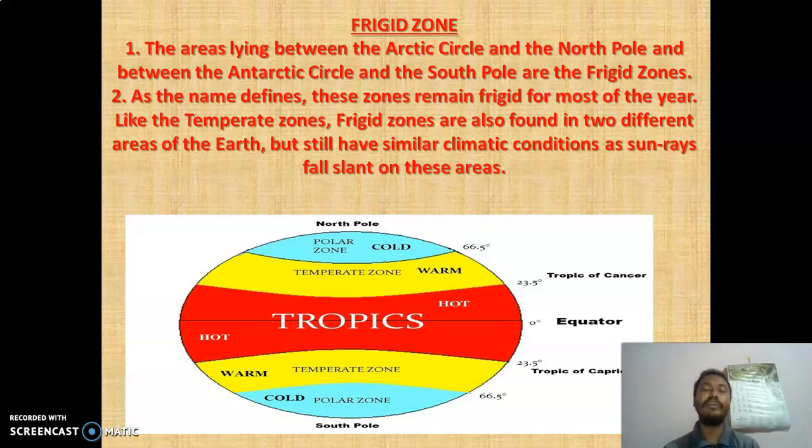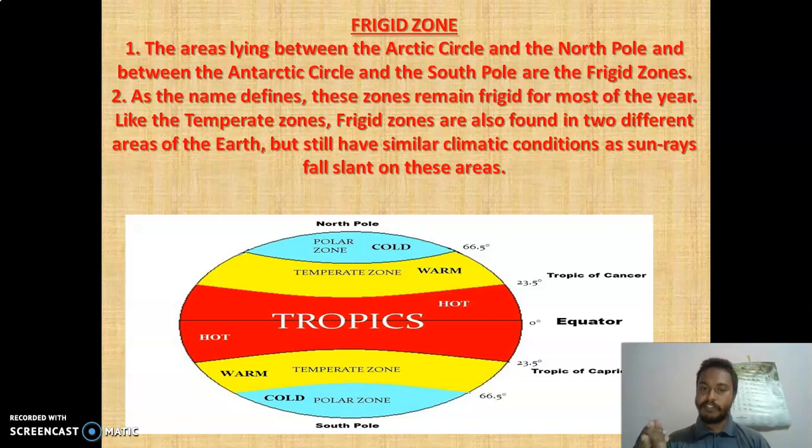If you want to study more, you can just type North Pole and South Pole and see that sometimes they do have long periods of day and long periods of night. Not because of the weather, it is nature. It's because of receiving or not receiving the sun rays. When receiving the sun rays it remains day, and when not receiving the sun rays it remains night. So I hope you are clear with it.